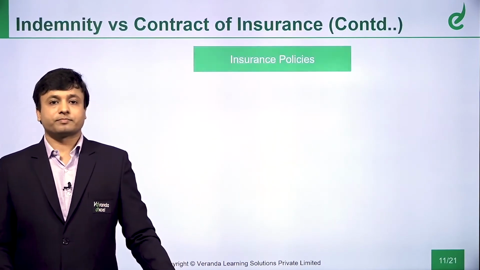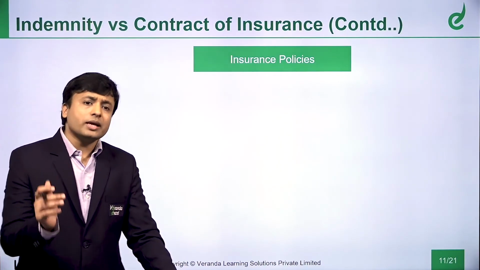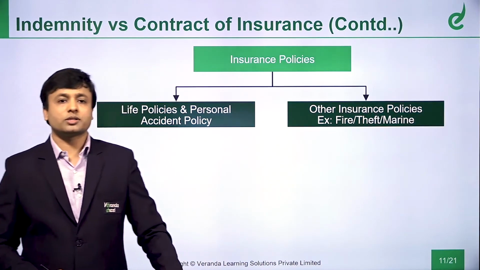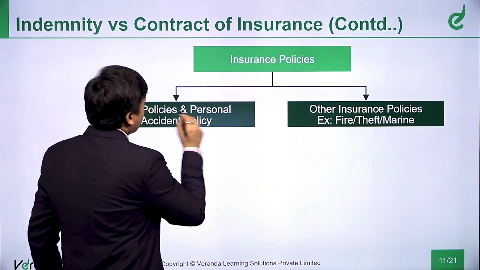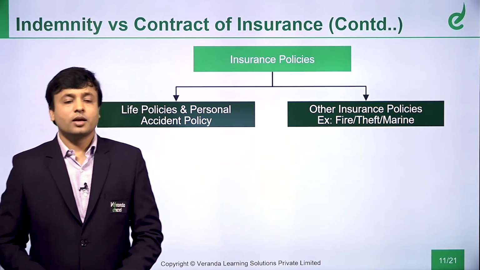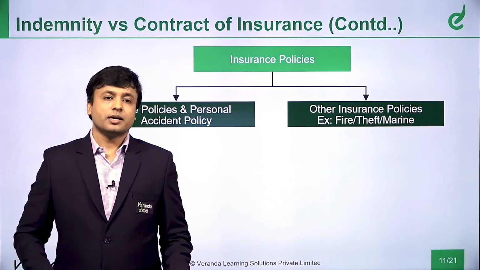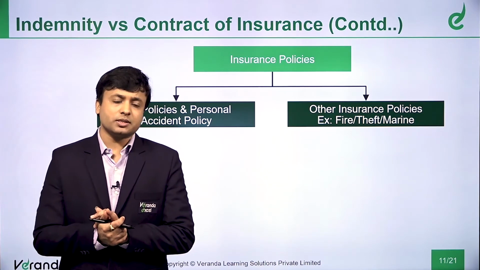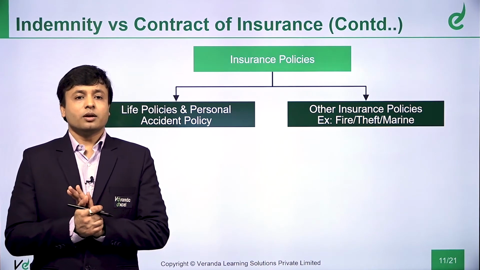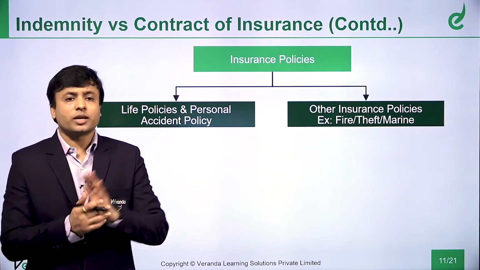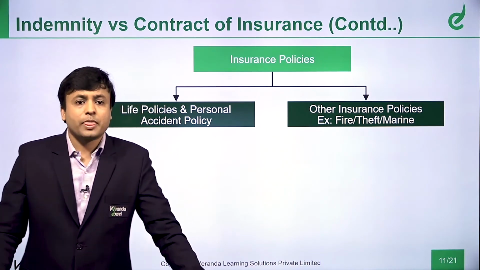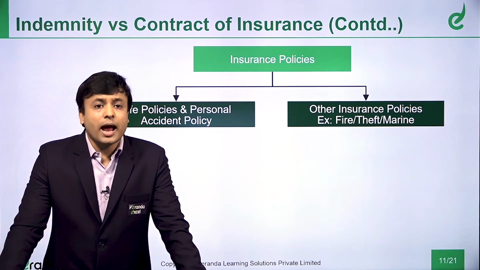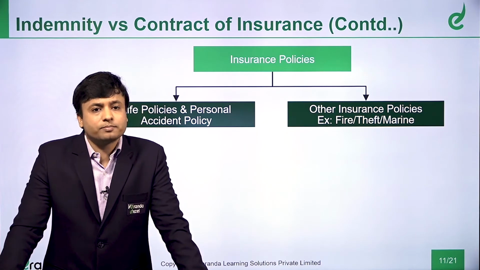We will see why. So, to understand why life insurance is not a contract of indemnity, see, there are two types of policies. What are the two types of policies? Life insurance and personal accident policy. What is the life policy? See, what is the life insurance policy? What happens is, say for example, we will take the example of Mr. A. Mr. A clears chartered accountancy course. He clears the chartered accountancy course and he starts earning 10 lakhs per annum.